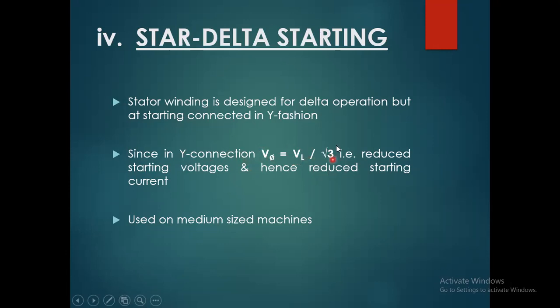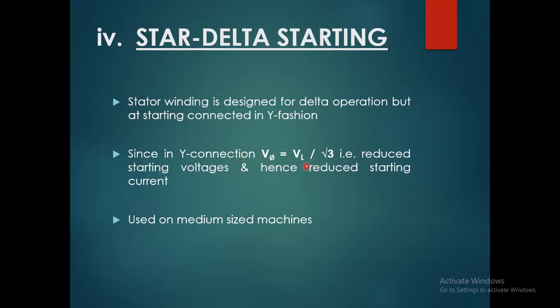That kind of voltage, less than 3 times the phase voltage, is achieved in the Y connection. That's the reason the motor starts instantly at lower speed in star connection, and the phase voltage is less than the line voltage.